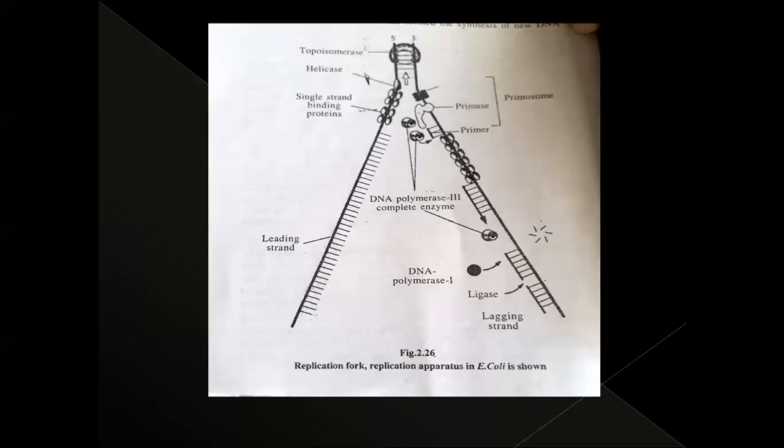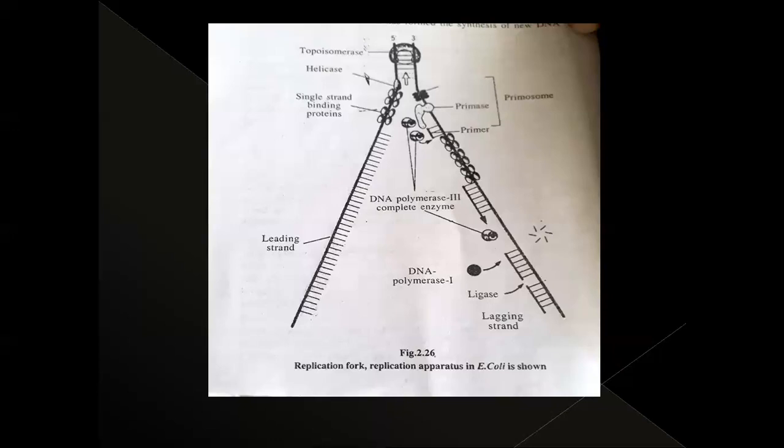In prokaryotes, DNA replication takes a few minutes, but in eukaryotes, DNA replication takes place in a few hours. So what is the function of the topoisomerase? The topoisomerase releases the tension of the supercoiling. And what is the function of the single strand binding proteins? They keep the single strands separate and prevent the reformation of the hydrogen bonds. And the helicases are used in the separation of these two strands.